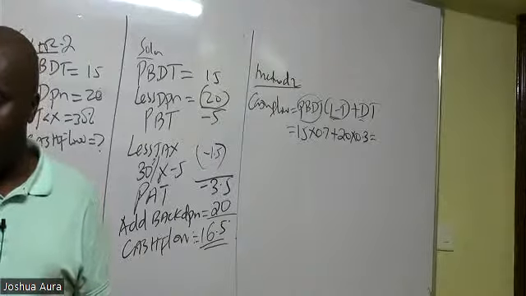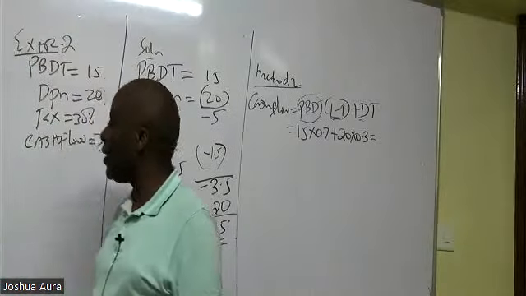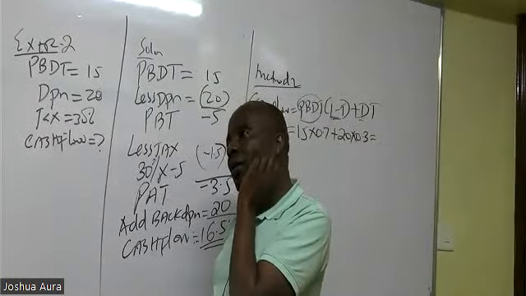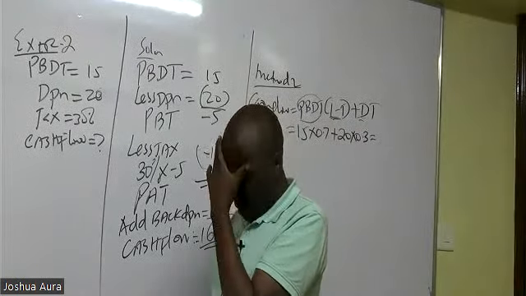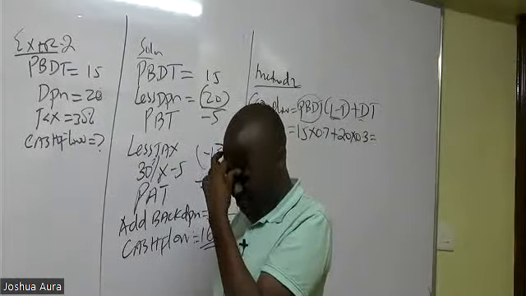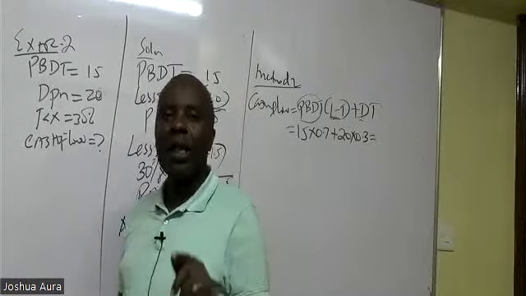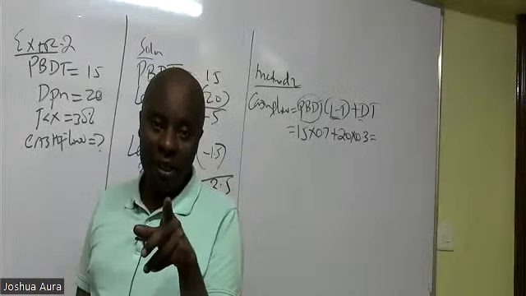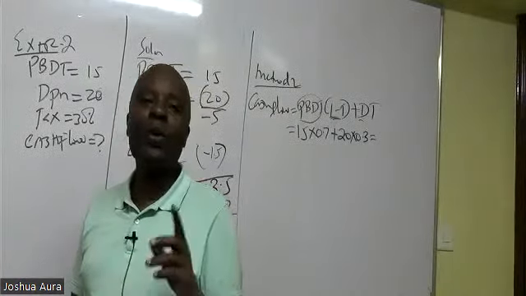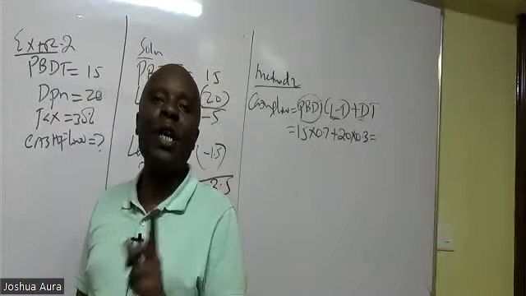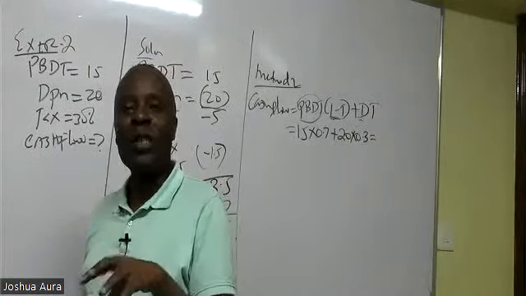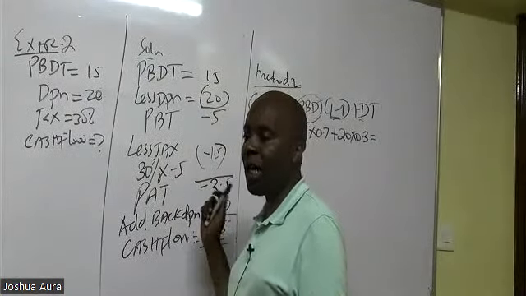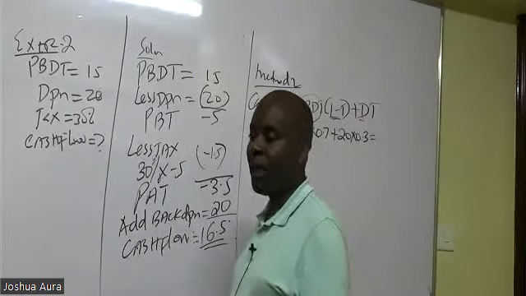Do you still call it profit after tax? Good question. Even if it's a negative. Remember, Agnes, the worst mistake you can make is, for example, when somebody asks you what was the loss of Kenya Airways last year, and you say Kenya Airways made a loss of negative 10. When you call it a loss, then you can't put a negative. But when you say Kenya Airways made a profit of negative, when you're using the language of profit, the negative comes in. So even if it's a negative, you must be consistent. Still make use of profit after tax. I hope, Agnes, that is clear.